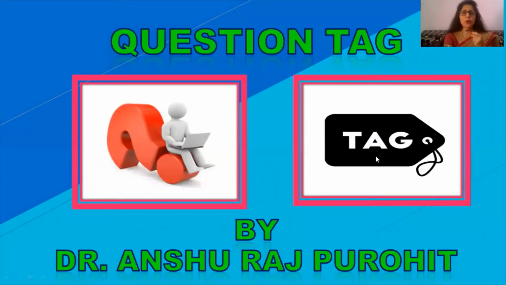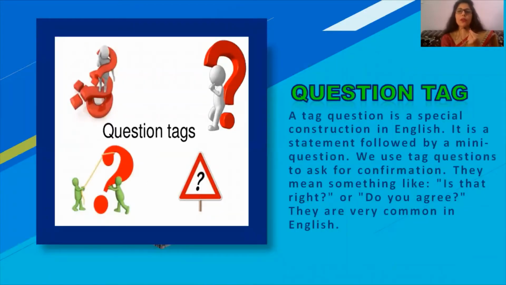If we talk about question tags, it is a special contraction in English and we usually use it to confirm the information that we may have received from the speaker. We use question tags to ask for confirmation and they mean something like is that right, is that wrong, or do you agree.